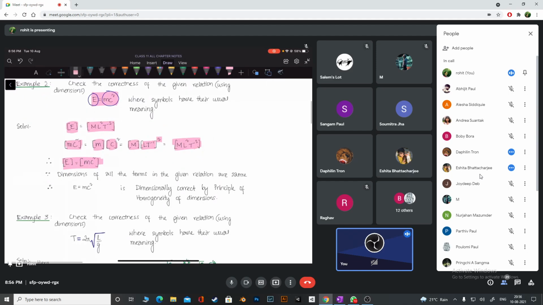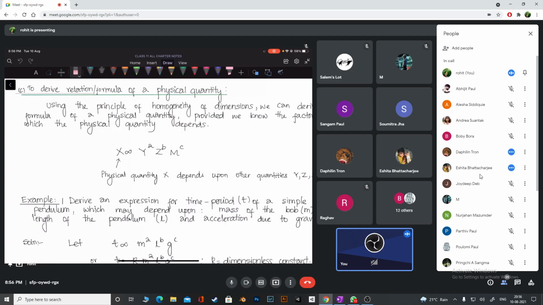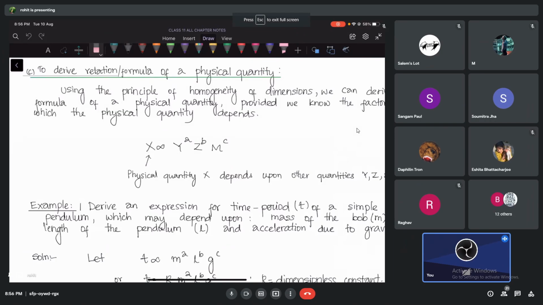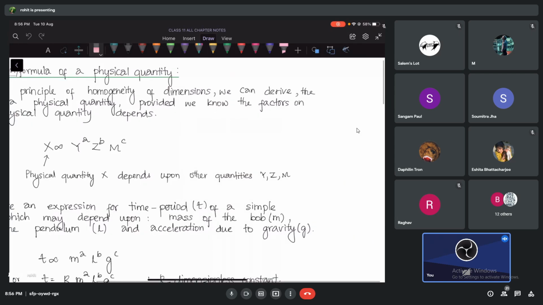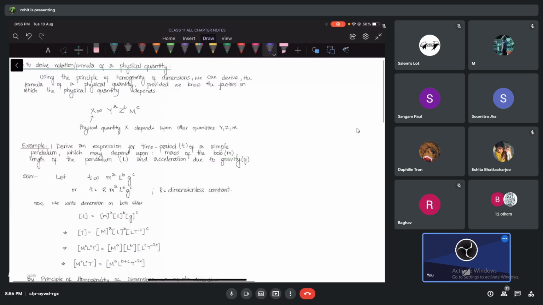So I'll just introduce to you what the final one is. The final one is very nice, but it has a lot of steps. But we will try to do it. I'll explain to you what this is. This is the third application of dimensional formula. Your school is definitely going to do it, and of course you can ask me any problem you have. But let me introduce it very generally, very casually. I'll just write something and then I'll show you.